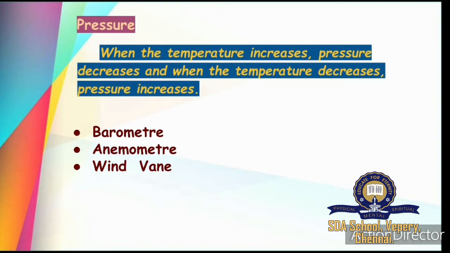So barometer is for pressure of wind, anemometer is for speed of wind, and wind vane is for direction of the wind. So you can remember easily: pressure, barometer; speed, anemometer; and then direction, wind vane.